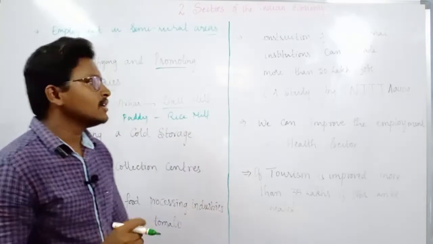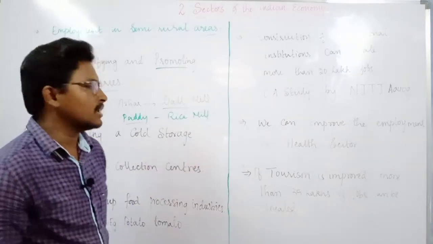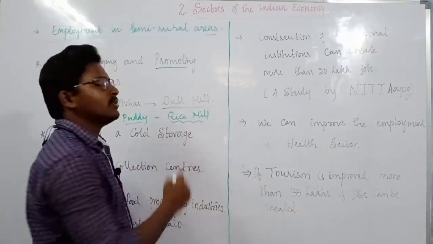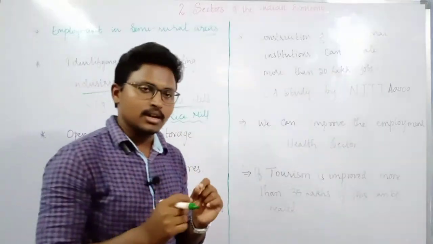For example, a farmer producing paddy can go to the rice mill and change it into rice, or he can take arhar and convert it into dal at a dal mill.